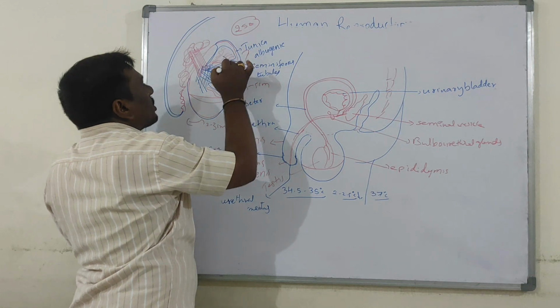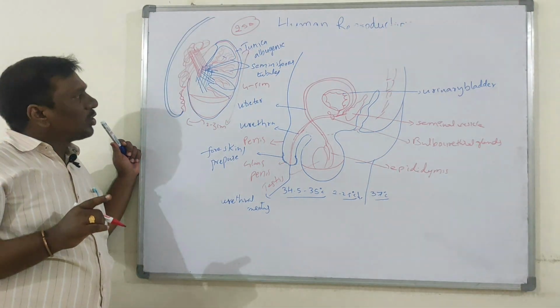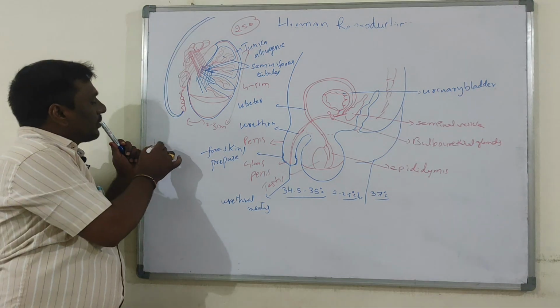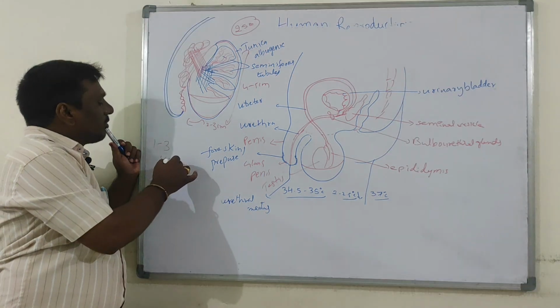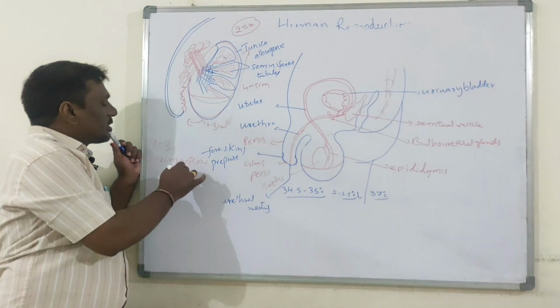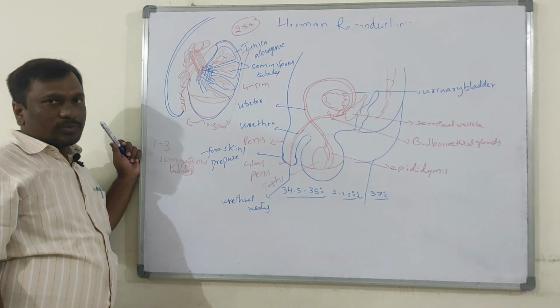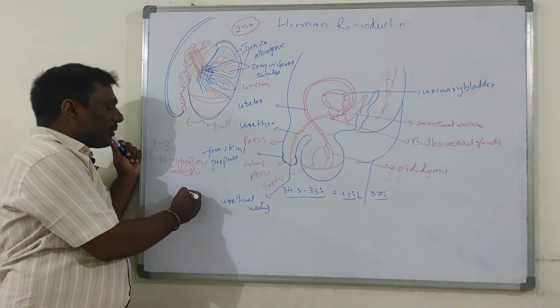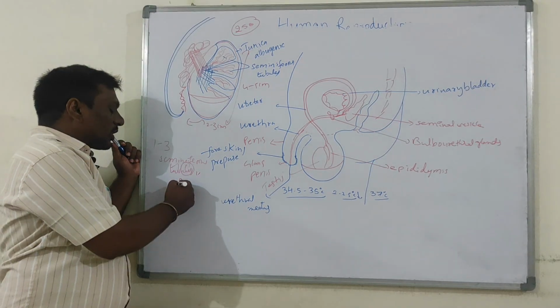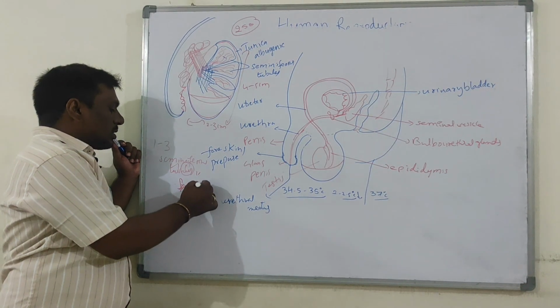Now these compartments are called testicular lobules. In each testicular lobule, 1 to 3 highly coiled seminiferous tubules are present. In these seminiferous tubules only sperm production, which is called spermatogenesis, takes place.